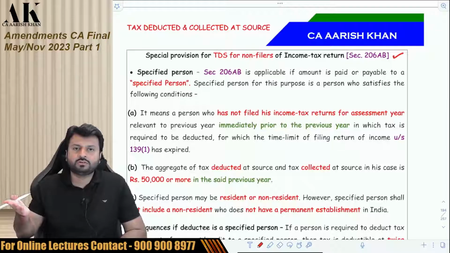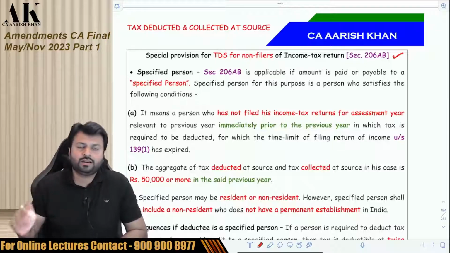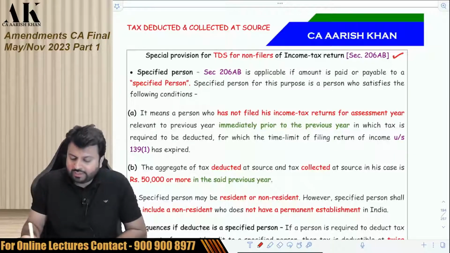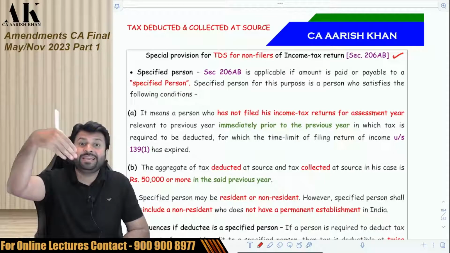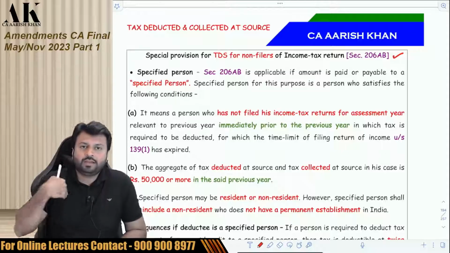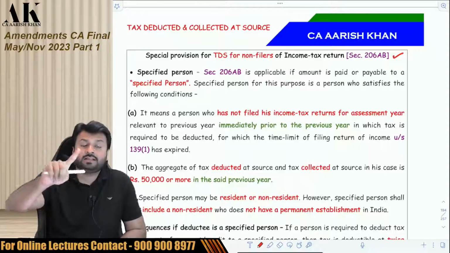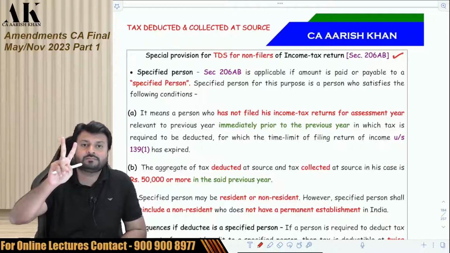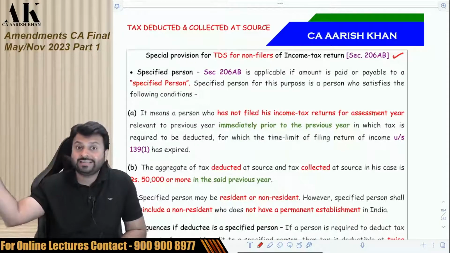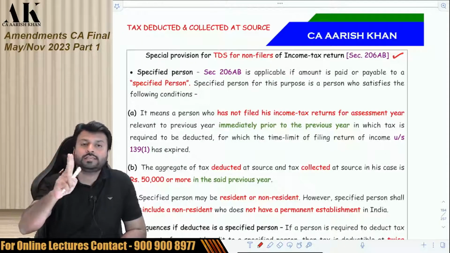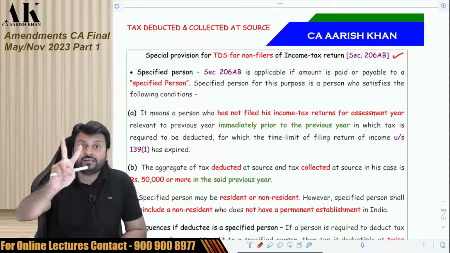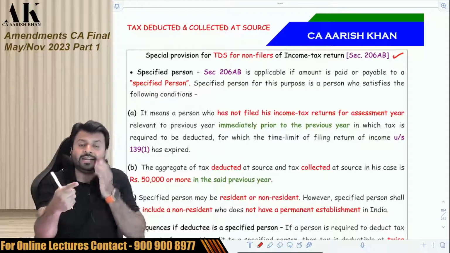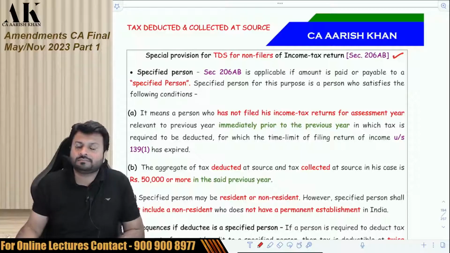Now this section was brought in last year only. This year they have made an amendment. Now what does this section say? This section says that if the payee, I am the payer, you are the payee, has not filed the ITR of the last 2 years and his TDS and TCS in the last 2 years is 50,000 or more, then the deductor has to deduct the TDS at twice the rate or 5%, whichever is higher.